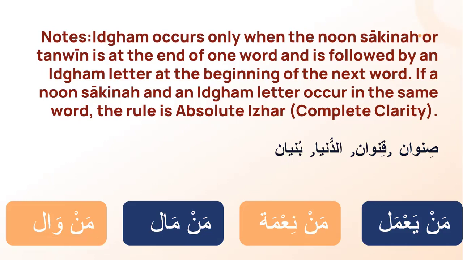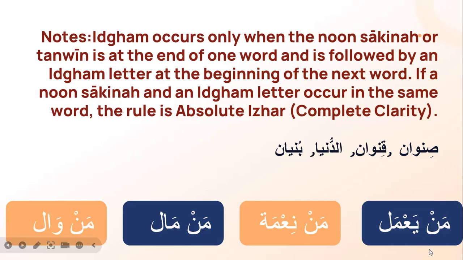The idgham rule says we have nun sakina in one word and the letter of idgham in another word. Like here: من يعمل, من نعمة, من مال, من وال. Take من يعمل. How do we say this in Tajweed? Here there is nun sakina and a letter of idgham. We will say من يعمل.